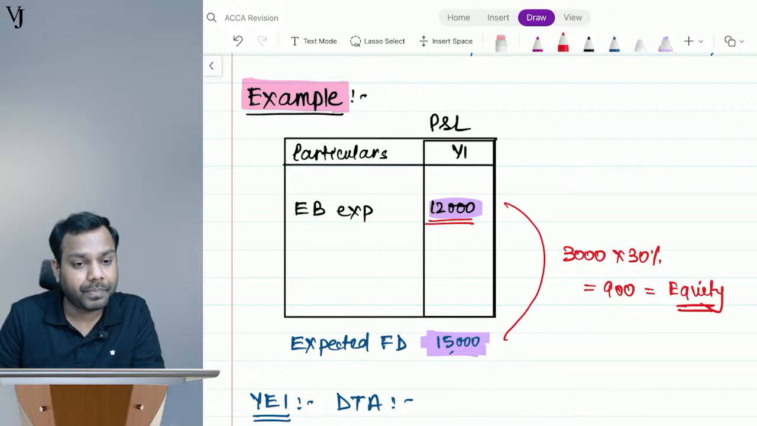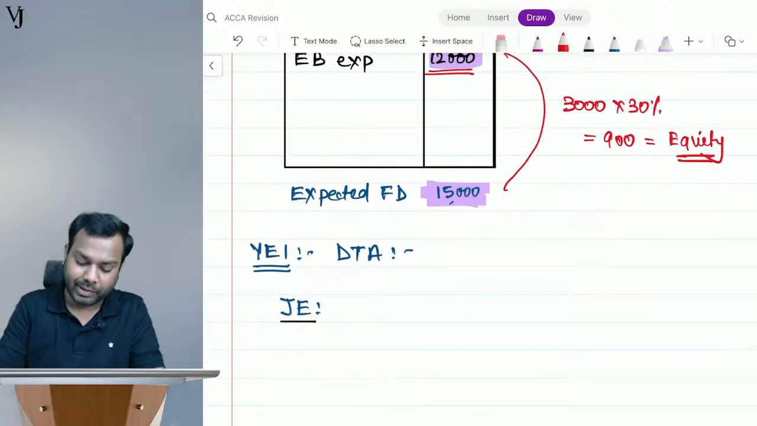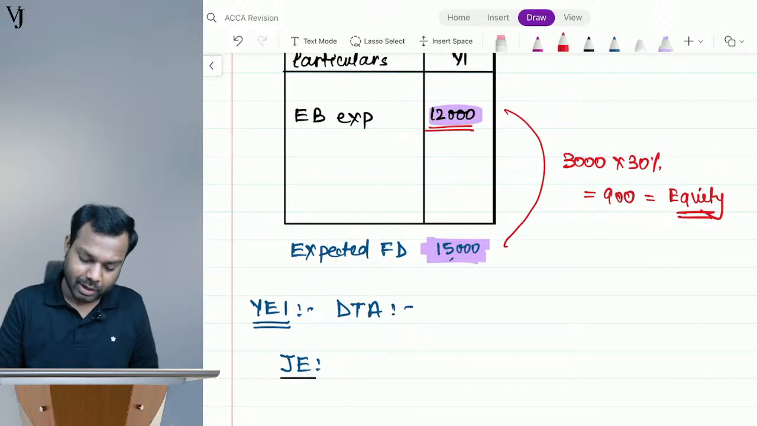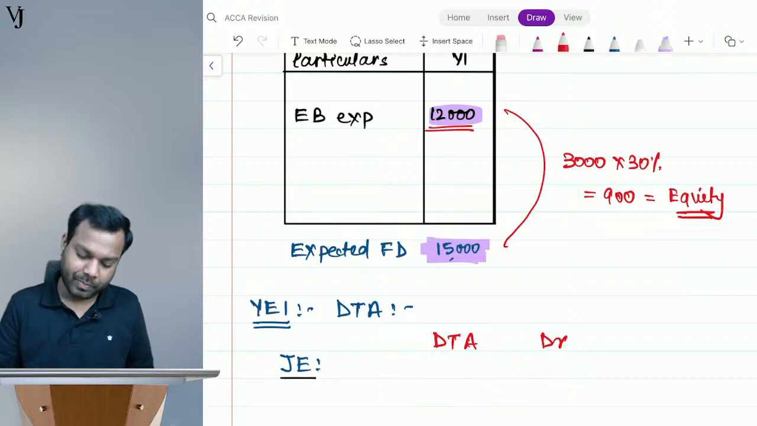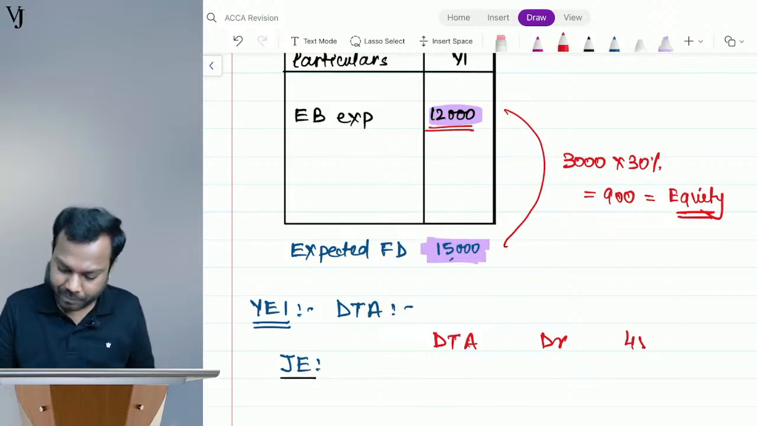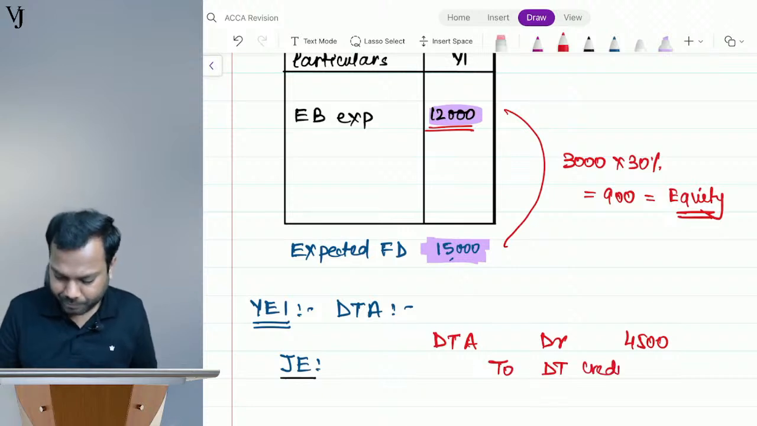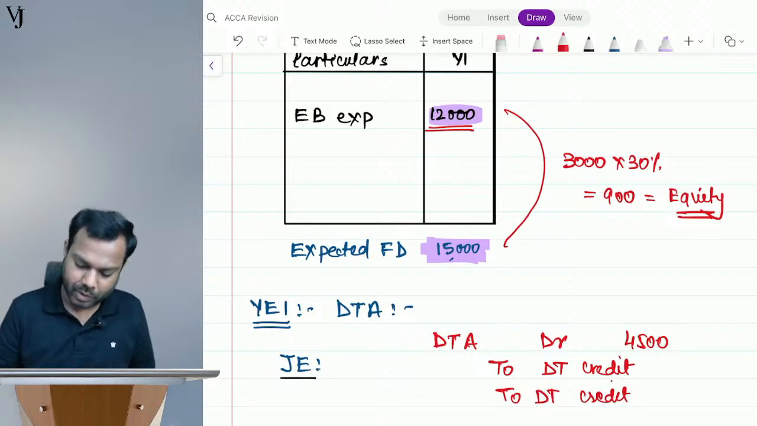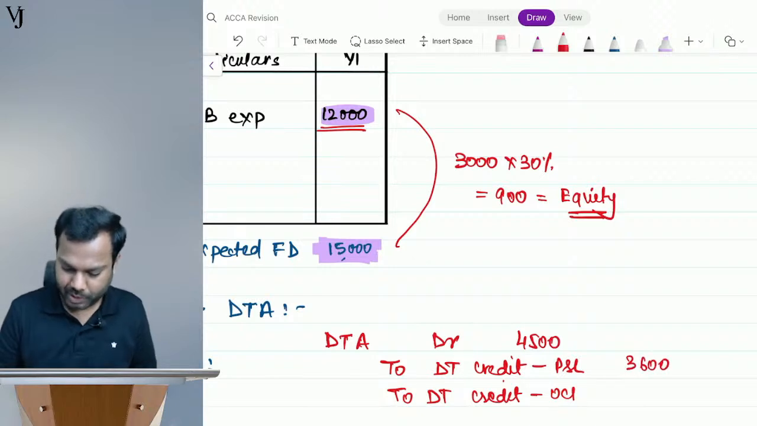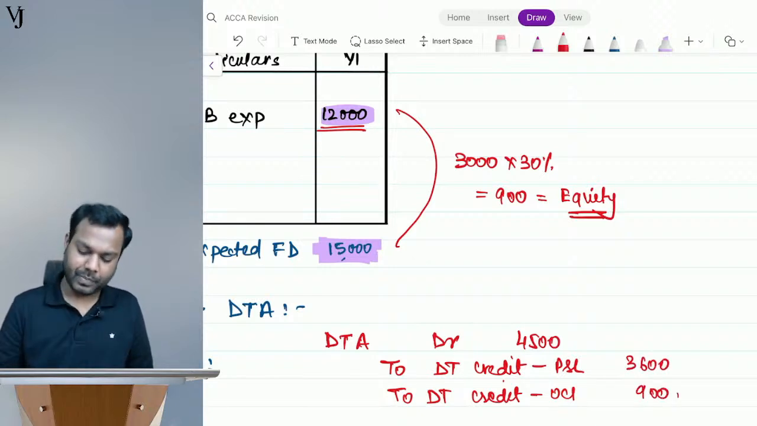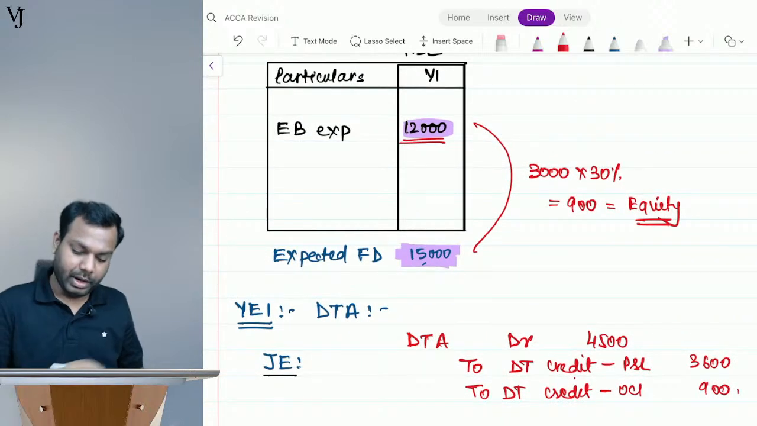Is it clear, everyone? So what is the general entry that I will record? Tell me. In this case, I will record deferred tax asset account debit. How much? Tell me. 15,000 multiplied by 30% is 4,500. To deferred tax credit, P&L and OCI, right? And I'll transfer the movement, that is 3,600 and 900. That's what I'll do. Is it clear, everyone?